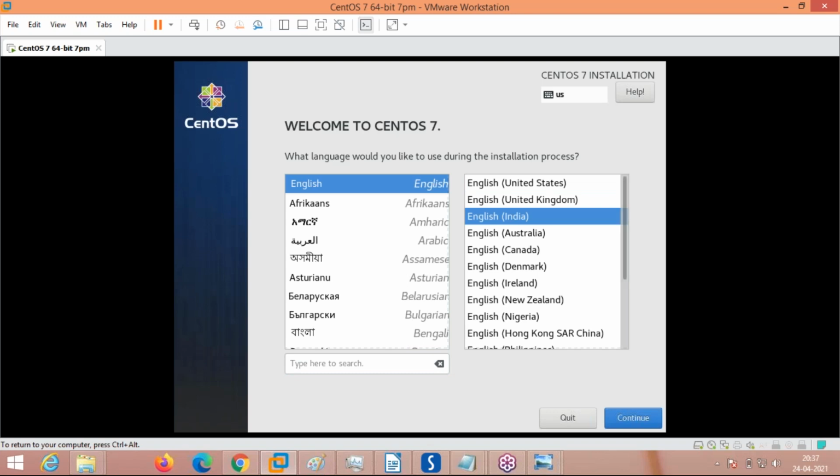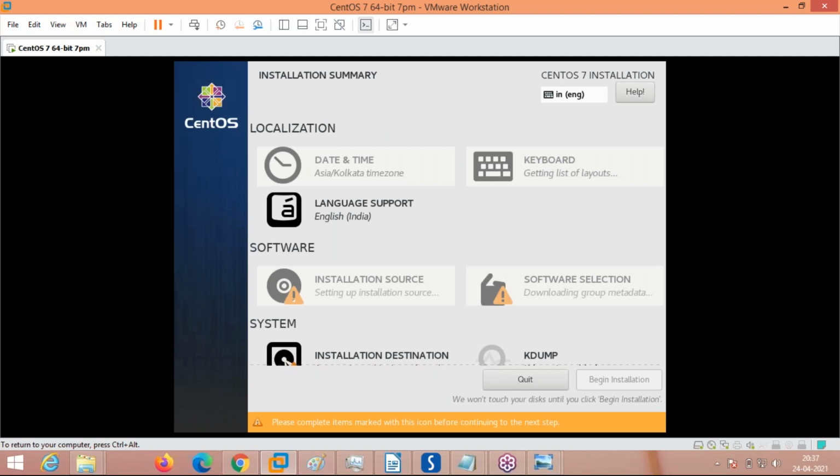Select the language. This is how. First is language selection. Press continue after that. Select the language, whatever you want. Now the installation summary has come up.